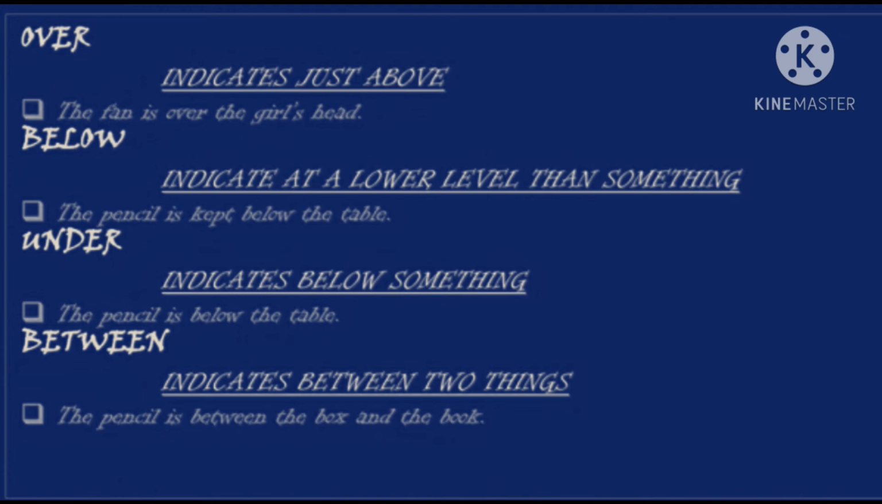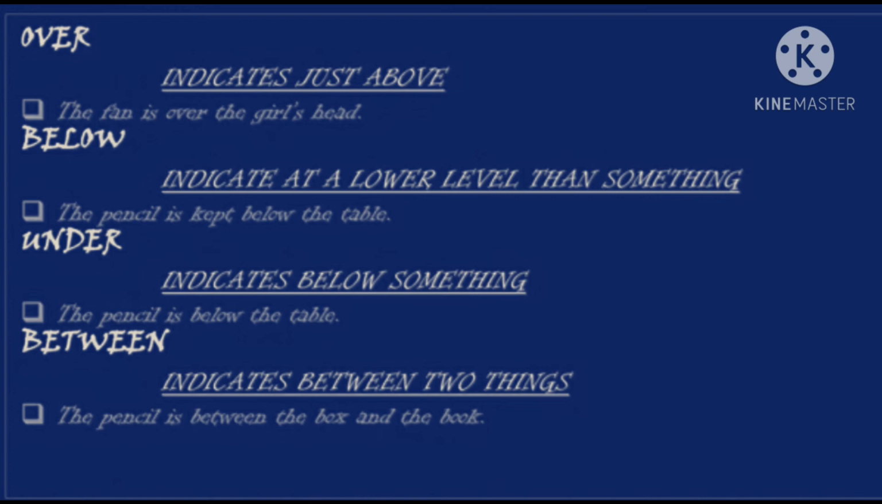Below indicates at a lower level than something. For example, the pencil is kept below the table. So where is the pencil? It is below the table. Under indicates below something. For example, the pencil is below the table, or we can say that the pencil is under the table.